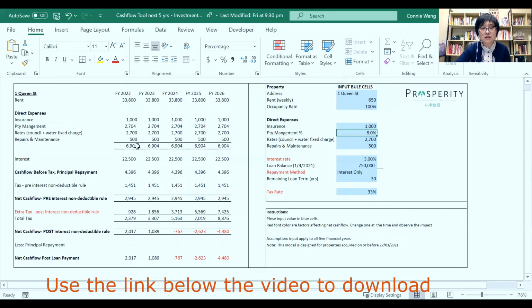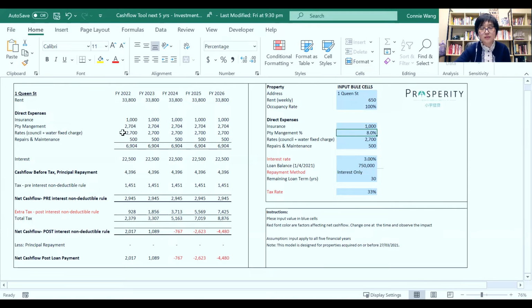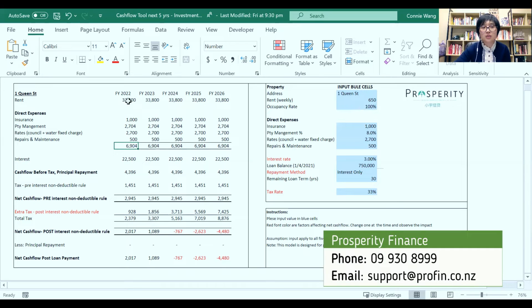So then I get the outgoings. In this case, we can see that without the interest costs, it's only 6,900 a year, but you get 33,800. So without the interest, there will be a big profit, which is taxable.